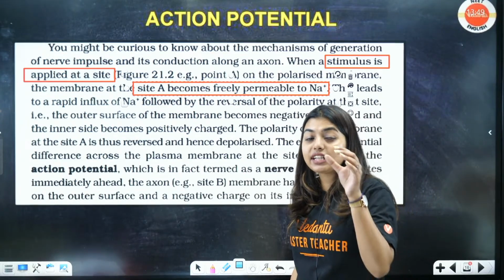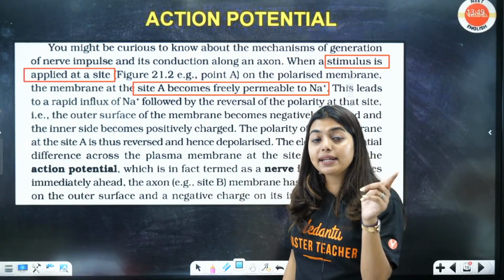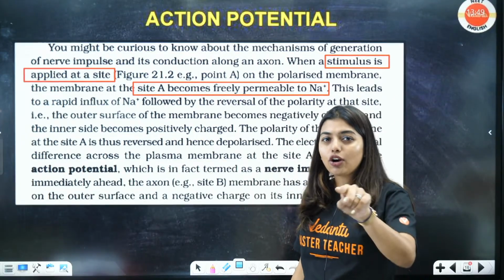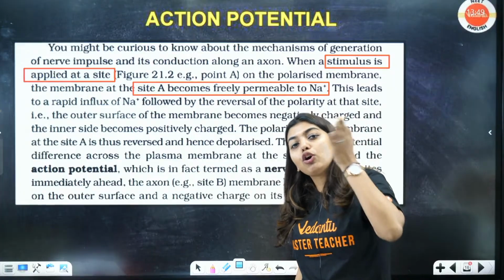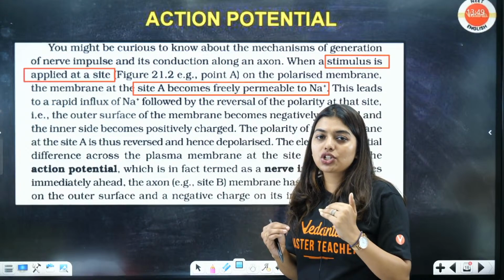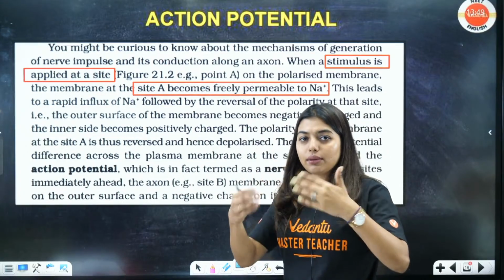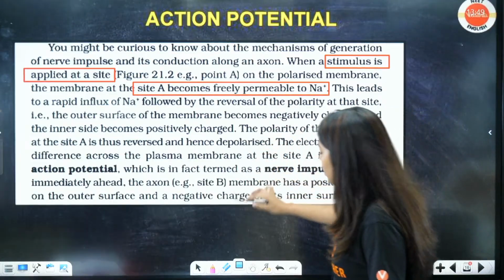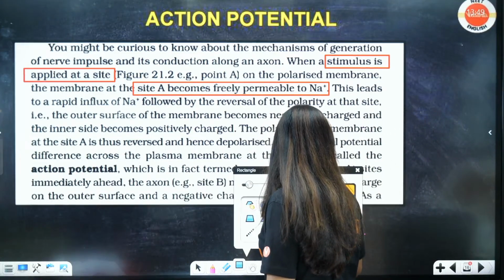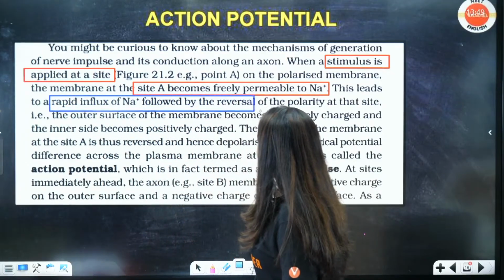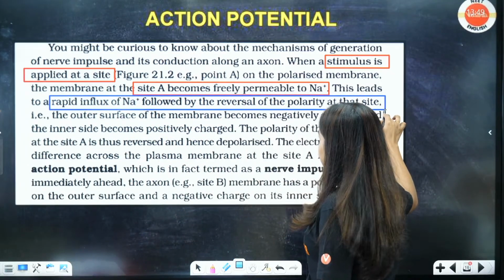Till that, understand, when the resting potential was there, the membrane is more permeable to potassium, less permeable to sodium. Younger sibling always gets the benefit. So it is more polarized to the potassium, not to the sodium. But the moment an action potential is created, the membrane will become freely permeable for sodium. This will lead to rapid influx of sodium followed by reversal of the polarity at that site.